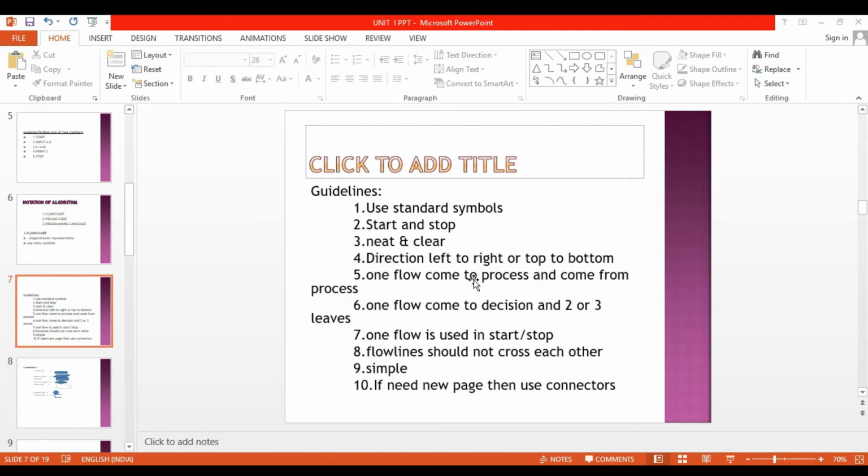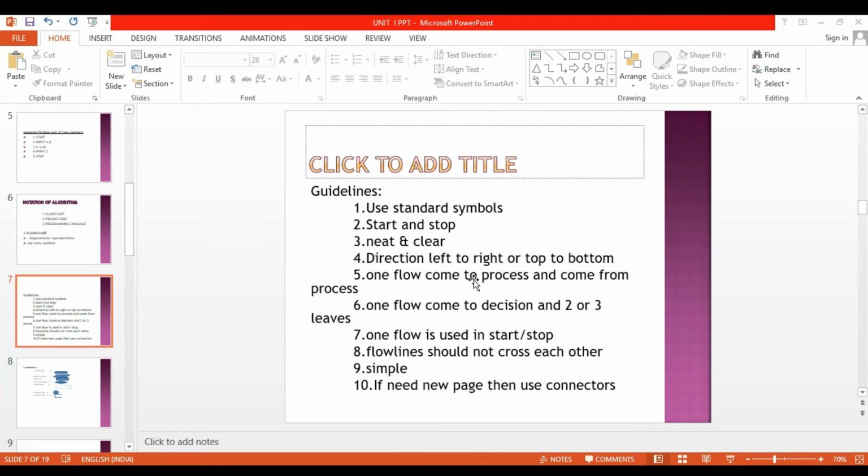Then some guidelines for flowchart. In this flowchart, we are following some guidelines. First, we are using only the standard symbols. Then there should be start and stop in the flowchart. Then the flowchart should be neat, clear, and easy to follow.